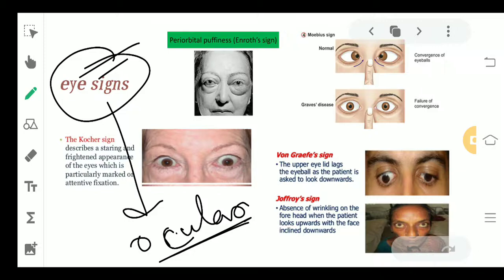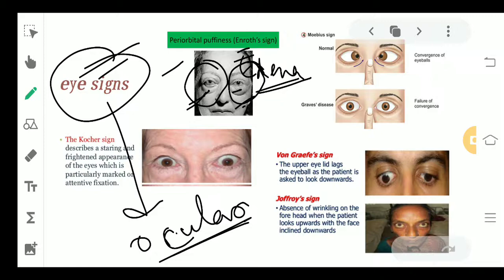The first one we have is the Enroth sign. What happens in the Enroth sign? You can see that below the eyes there is this swelling, this puffiness. So this is the Enroth sign. Whenever there is edema, try to relate it like Enroth edema. Edema means accumulation of fluid due to which swelling is seen, and this is what the Enroth sign is like.